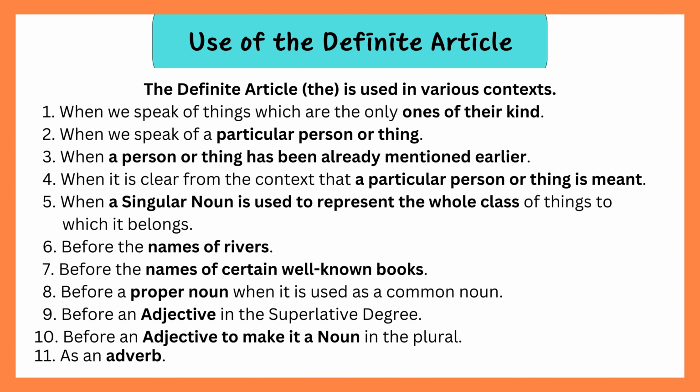Use of the definite article. The definite article, the, is used in various contexts. 1. When we speak of things which are the only ones of their kind. 2. When we speak of a particular person or thing. 3. When a person or thing has been already mentioned earlier. 4. When it is clear from the context that a particular person or thing is meant. 5. When a singular noun is used to represent the whole class of things to which it belongs.